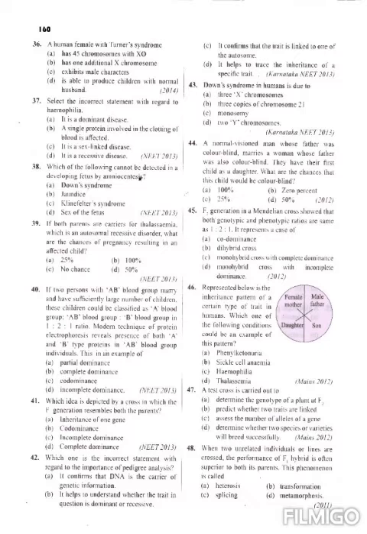Question number 37. Select the incorrect statement with regard to hemophilia. Okay, so they are given: it is a dominant disease. A single protein involved in the clotting of blood is affected. It is a sex-linked disease. It is a recessive disease. So hemophilia is an X-linked recessive disease, and it also affects blood clotting. So option A is the incorrect one.